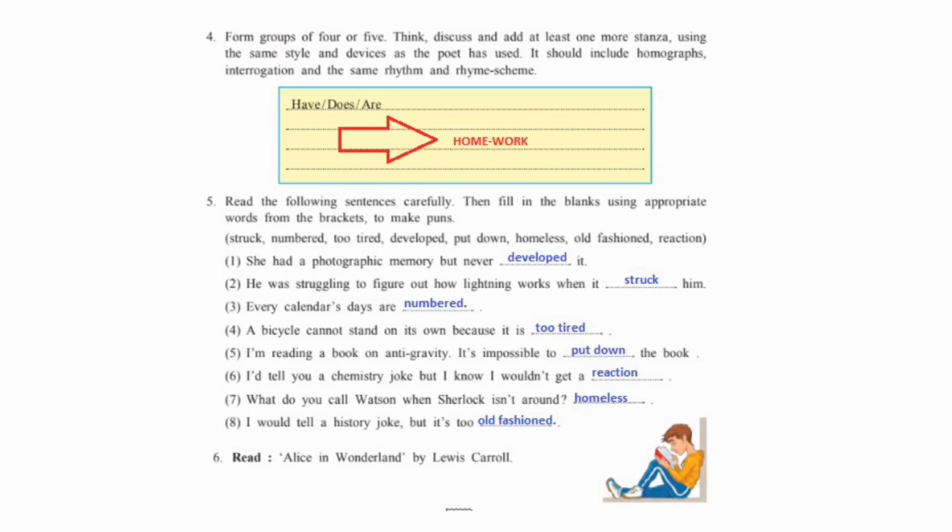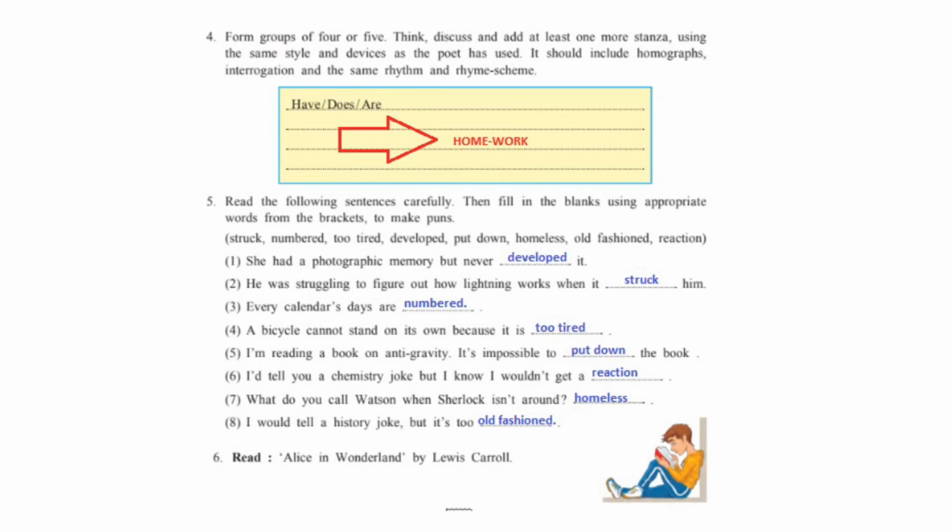Question number 5. Read the following sentences carefully, then fill in the blanks using appropriate words from the bracket to make puns. Words are struck, numbered, too tired, developed, put down, homeless, old-fashioned, reaction.